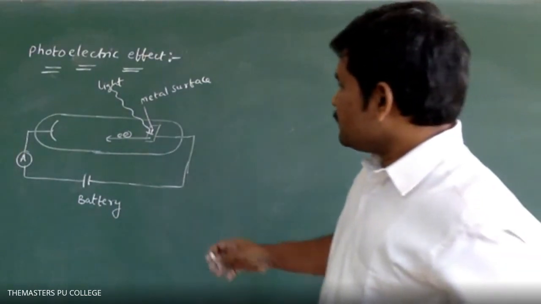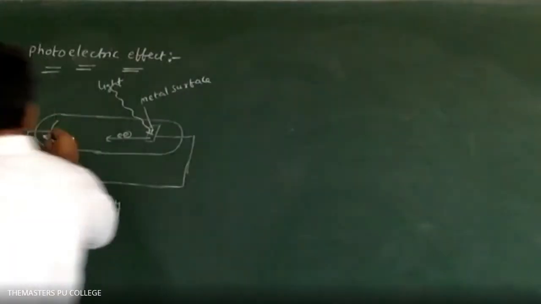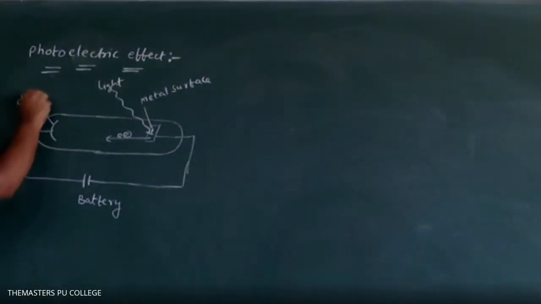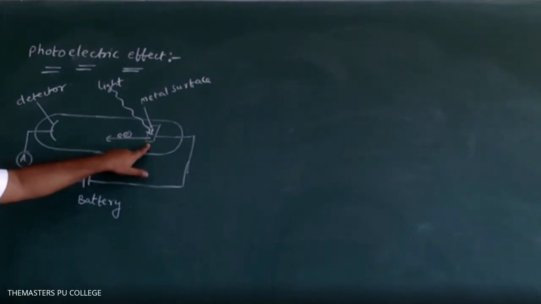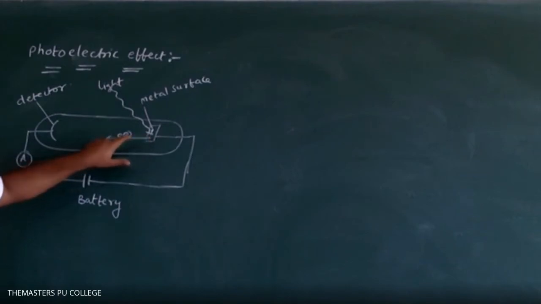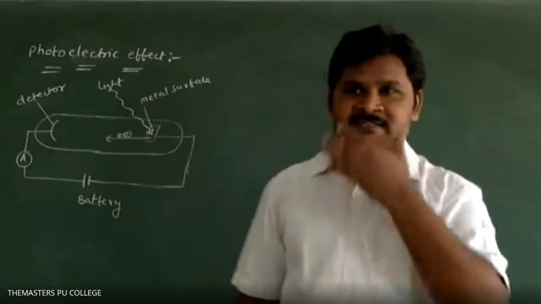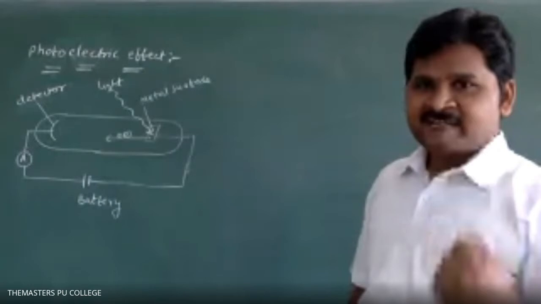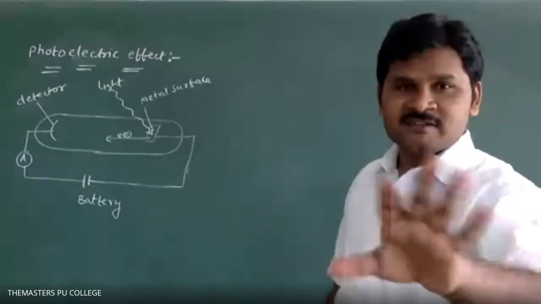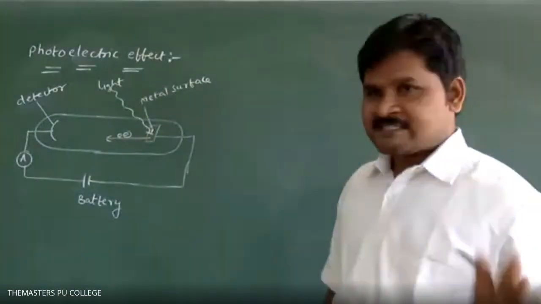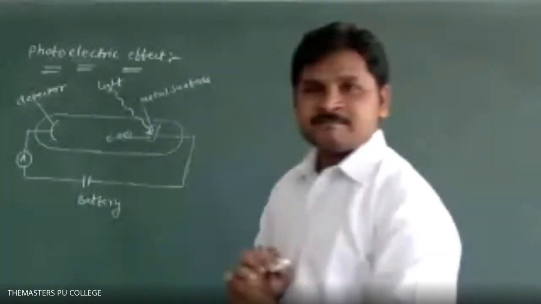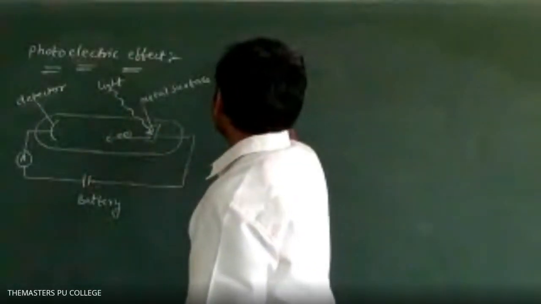See, just by seeing this, this is the detector. This is the metal surface. When a suitable frequency of light falls on the metal surface, ejection of electrons takes place. This phenomenon is called the photoelectric effect. Listen, later you ask whatever doubts you have. A three or four minute explanation. This light has energy, which I have taken as E.